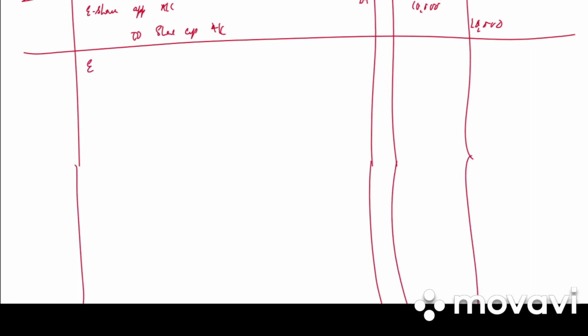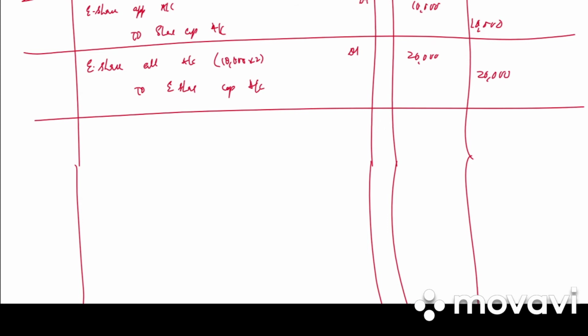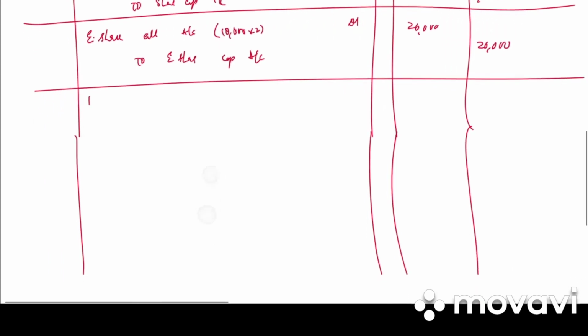Next we have allotment. Equity share allotment account debited to equity share capital account, 10,000 into 2, 20,000 debit, 20,000 credit. Write the narration. Allotment due on 10,000 shares.